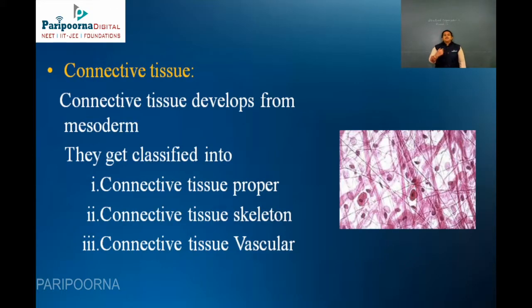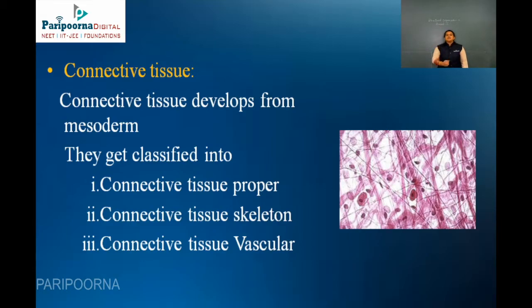So the connective tissues are the tissues which are developed from the mesoderm, and they are present in between each and every cell or every organ of the particular living system. They get classified into three types: connective tissue proper, connective tissue skeleton and connective tissue vascular.